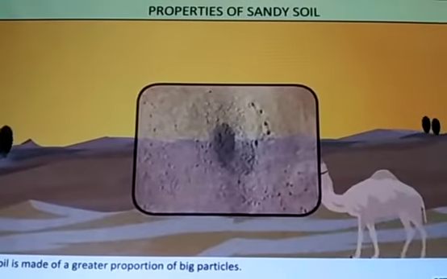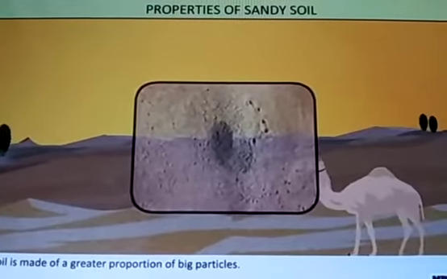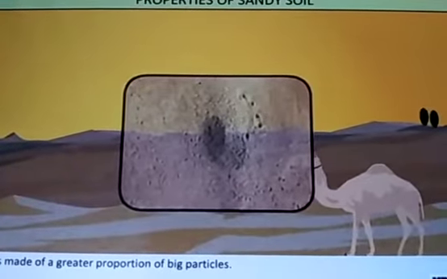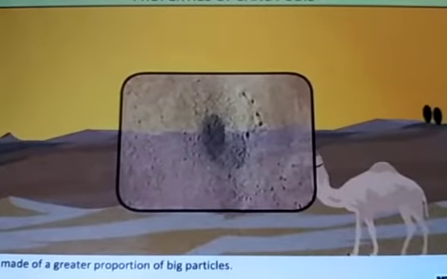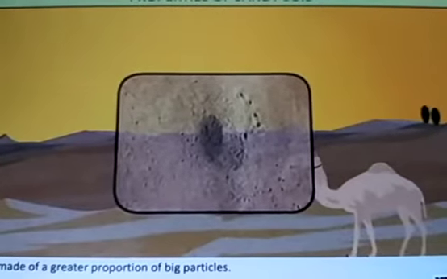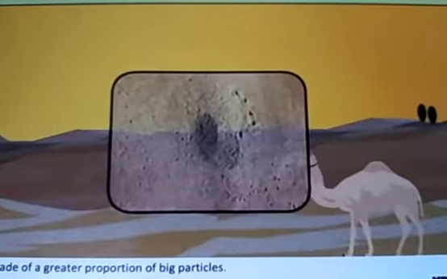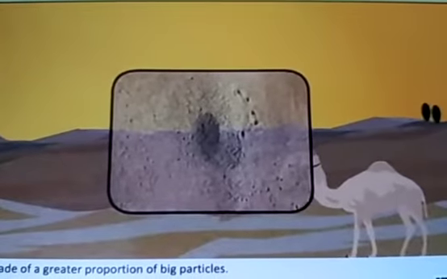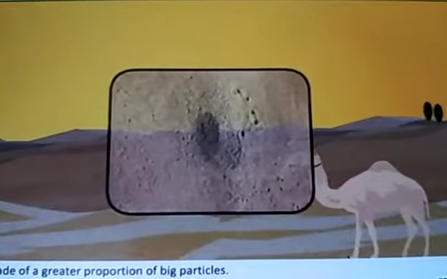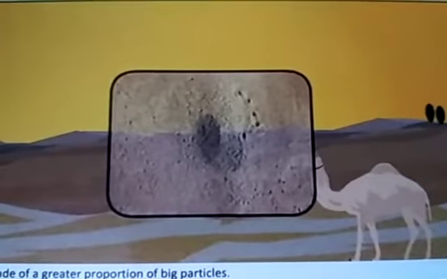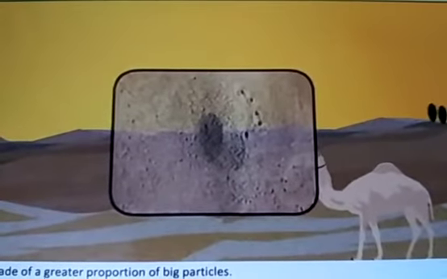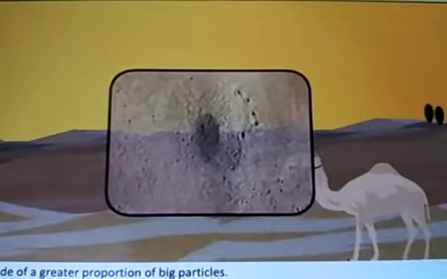As you can see in the picture, this is the sandy soil. Sandy soil is made up of a greater proportion of big particles. The size of the particles in a soil has an influence on its properties. Sand particles are quite large. They cannot fit close together, so there are large spaces between them. These spaces are filled with air. You can see in the picture there are holes and spaces in between. So these spaces are filled with air.